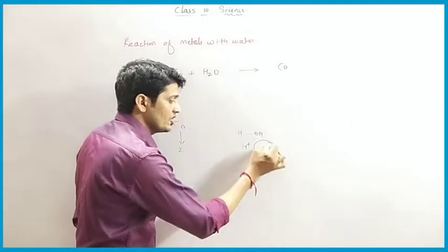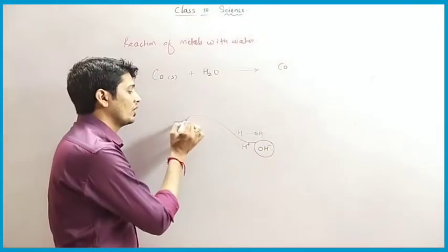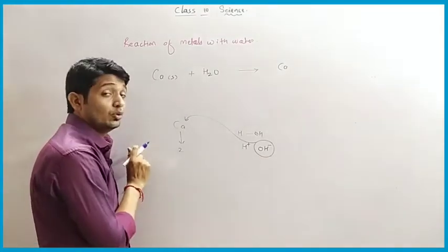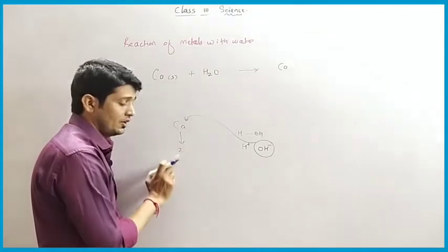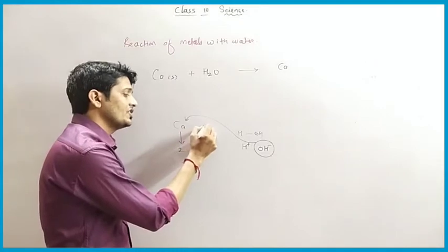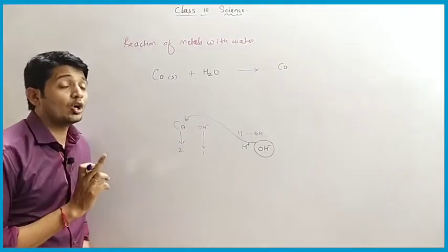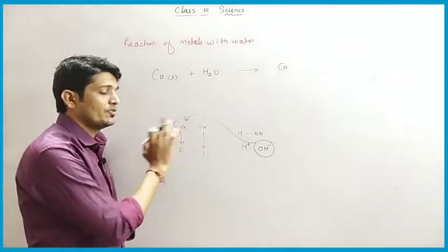This OH negative ion is going to combine with calcium, because it is a metal and metals have a tendency to lose electrons. The valency of calcium is 2 and the valency of OH is 1. To decide the product we have to cross multiply the valency of this group.